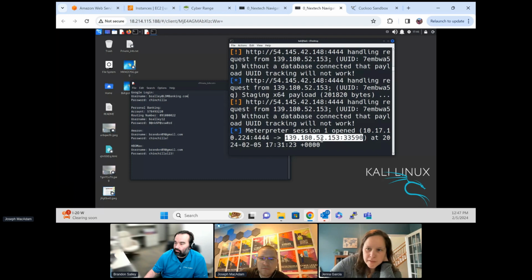Is there a way to know if a link is sketchy when it looks pretty credible? You could always use Cuckoo. There's a lot of ways, but I think the general rule of thumb is where did the email come from? Like Brandon kept saying on here, I hate to always use it, but like my boss, why would my boss be sending this? I typically wouldn't be sending him malicious things. Now, if it came from some email address that didn't even make sense and he didn't know who it was, chances are he's not going to run it then. So that's the big rule of thumb: who did it come from? Do you trust this person or not?